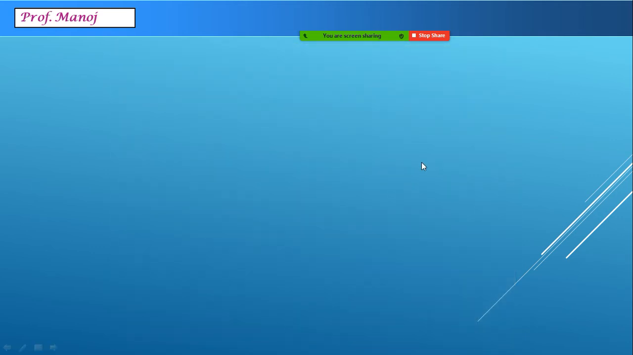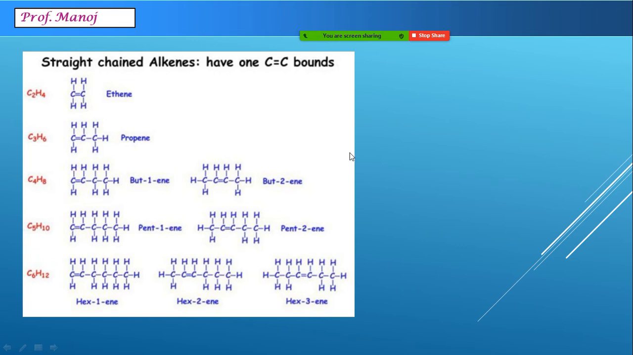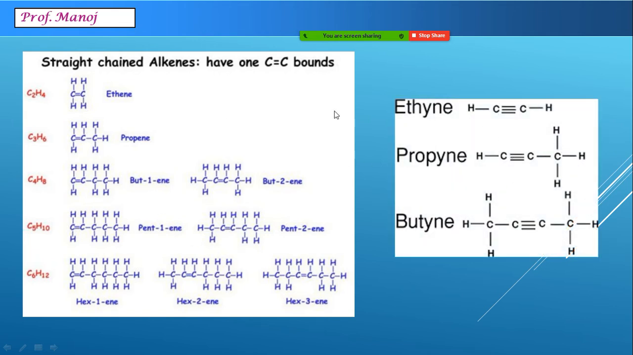Similarly, we have a set of alkenes and even alkynes. So here I have not written the condensed formulae, but I have shown the original full structure of carbon and hydrogen.